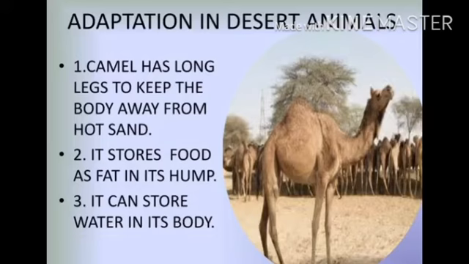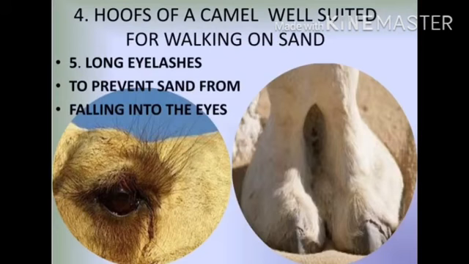First is the camel. A camel has long legs to keep the body away from hot sand. It stores food and fat in its hump. It can store water in its body. The hooves of a camel are well suited for walking on sand. Long eyelashes prevent sand from falling into the eyes. The camel is the only large animal that survives in desert conditions. It is also called the ship of the desert. It is adapted to desert conditions because of the following reasons.